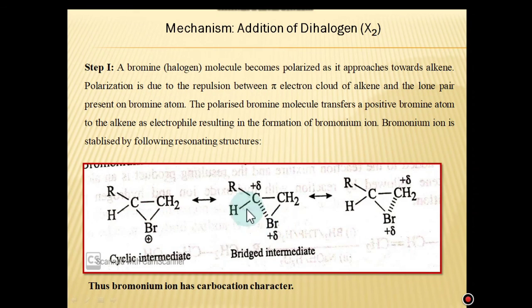Now due to delocalization, there is a partial positive charge on this carbon and that bromine, while here a partial positive charge on that carbon and that bromine. Thus, the bromonium ion has a carbocation character. But this carbocation is called a cyclic carbocation. And always remember, in a cyclic carbocation there is no possibility of rearrangement.